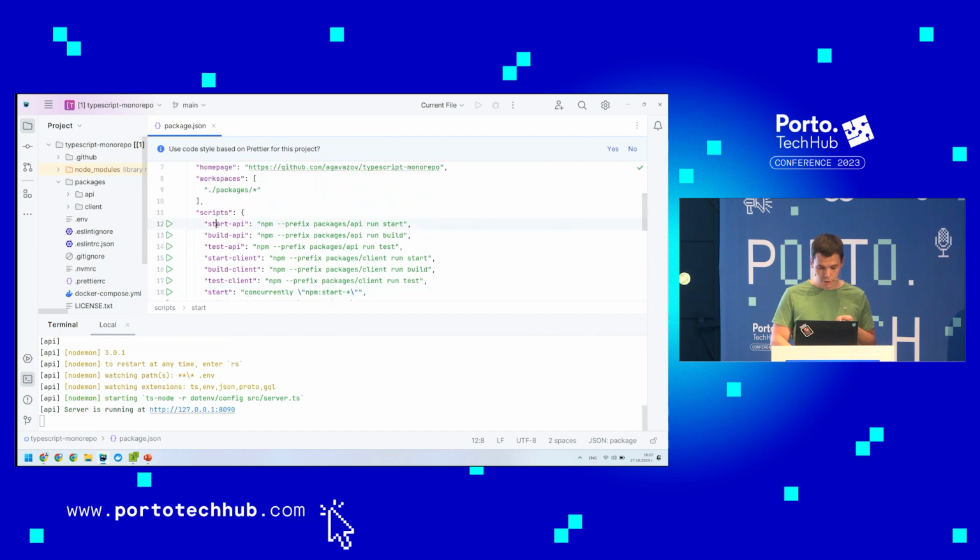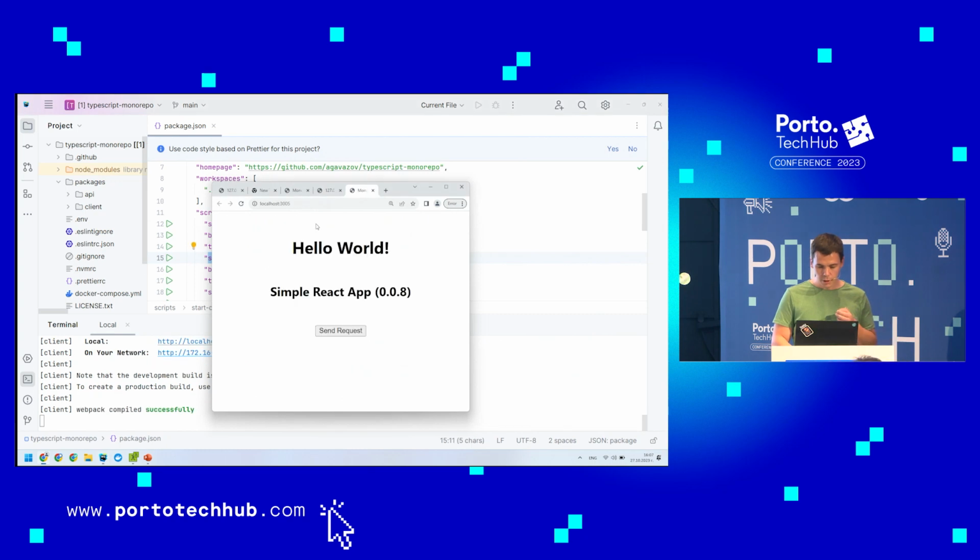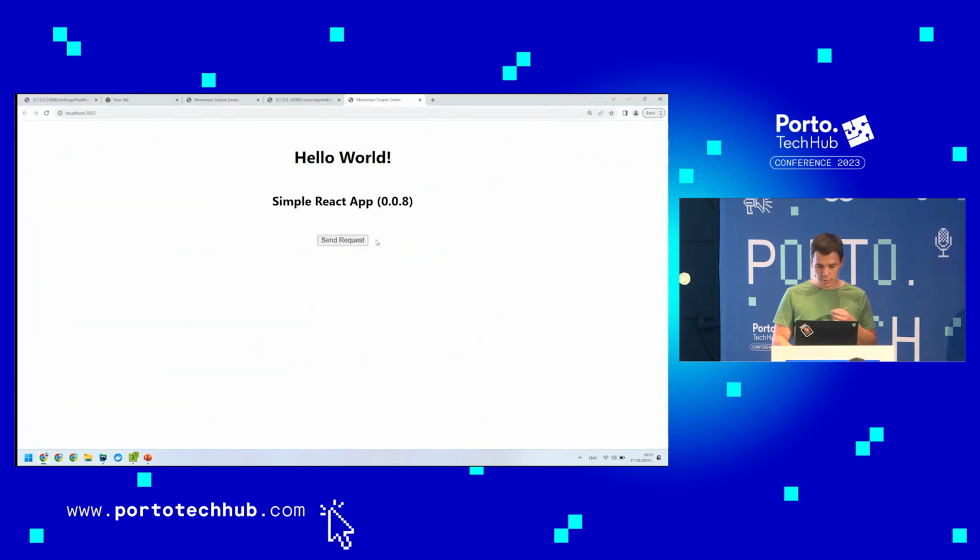let's do this for a second, it's going to start the API and start the client. It's going to bring up those documents. So we already have a started React client and a working API. But the idea which you see here is how with a single point we are starting the whole ecosystem. It's simple for now, but it works.